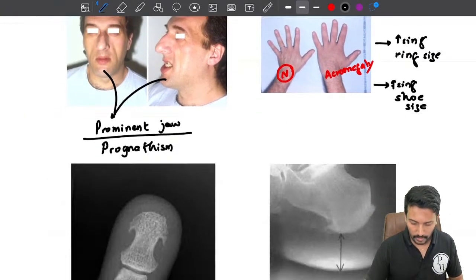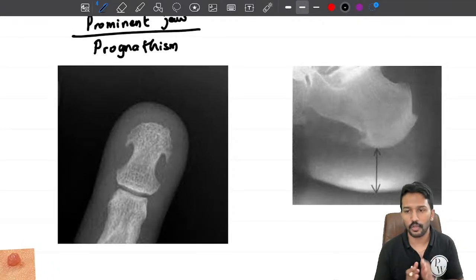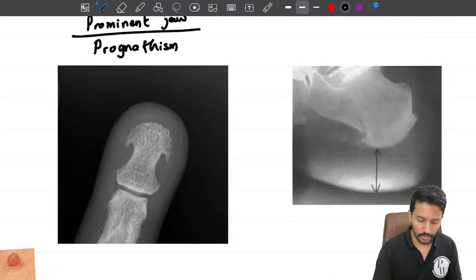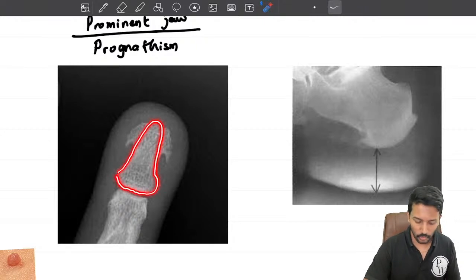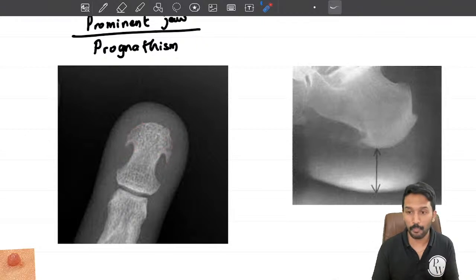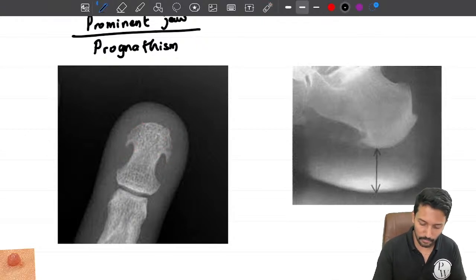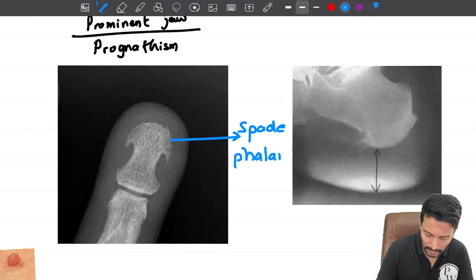Okay. Now if I take an X-ray of this patient's hand, particularly when I concentrate on the fingers, what I notice here is normally the distal phalanx should look somewhat like this, right? But instead of that, I can see a small spur at the outer lining. Okay, so now it looks like a spade, and this is what we call the spade phalanx sign. One more important image based question. This question has been asked in the previous FMGE.